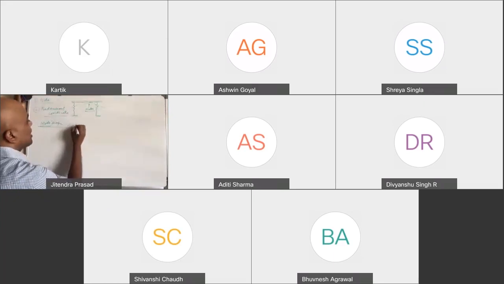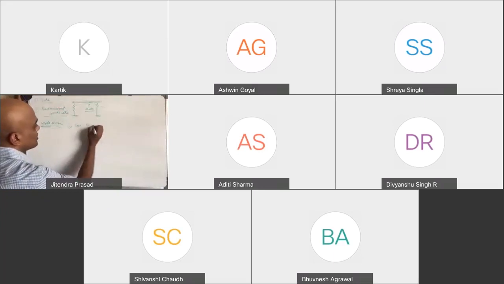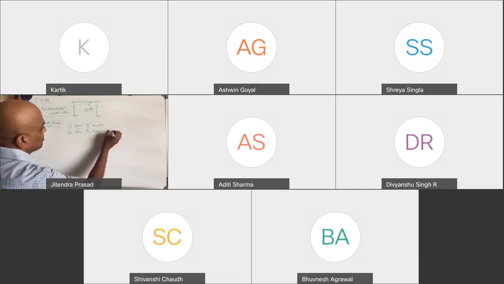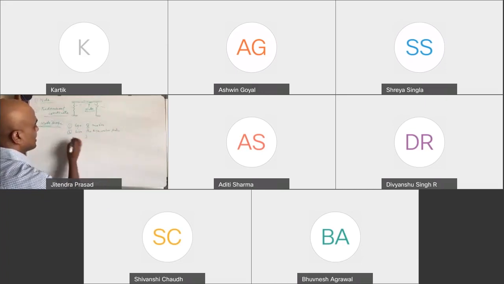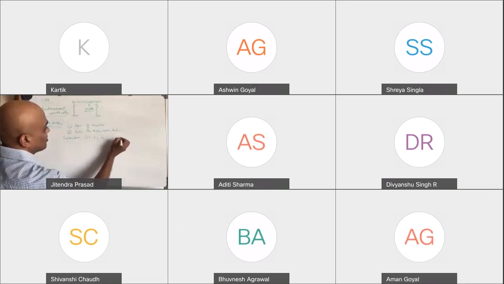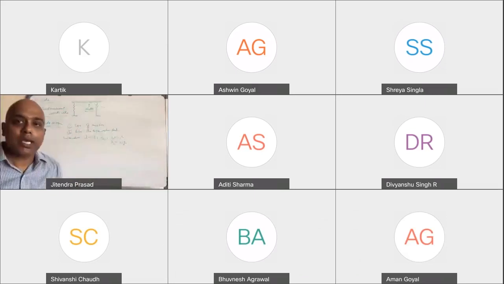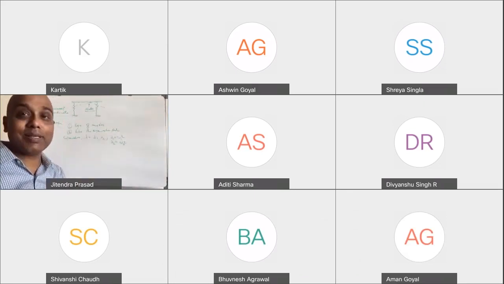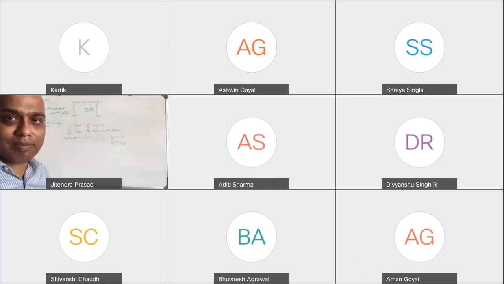First you have the equation of equilibrium, or equation of motion. Second, you solve the eigenvalue problem, and you find the eigenvalues. So lambda equal to lambda 1, lambda 2, where lambda 1 equals omega 1 square, and lambda 2 equals omega 2 square. Are you able to follow? Do you hear me? I should have asked at the beginning, but I'm asking now. Is it clear so far? Yes, sir. Okay, nice.